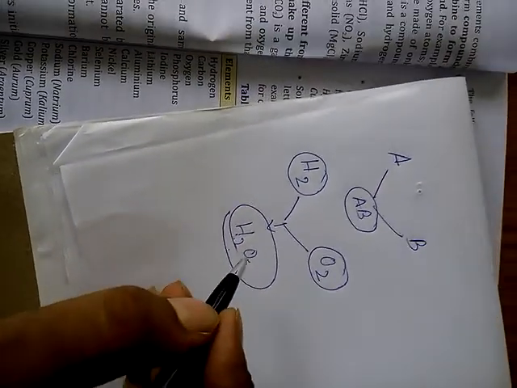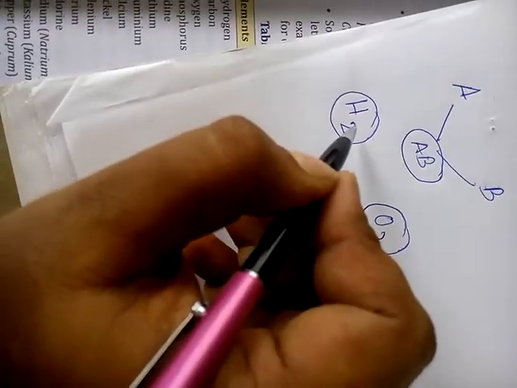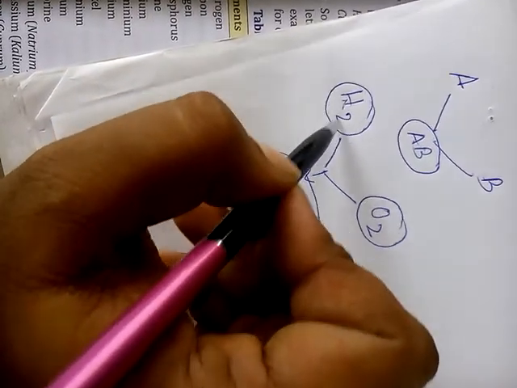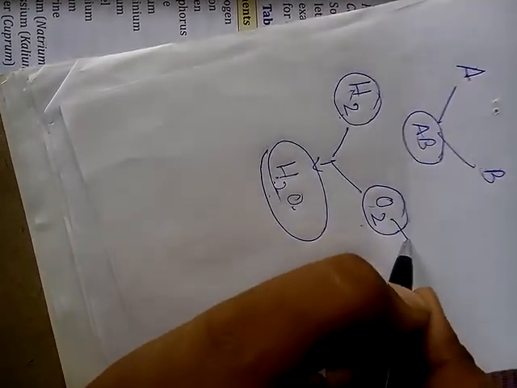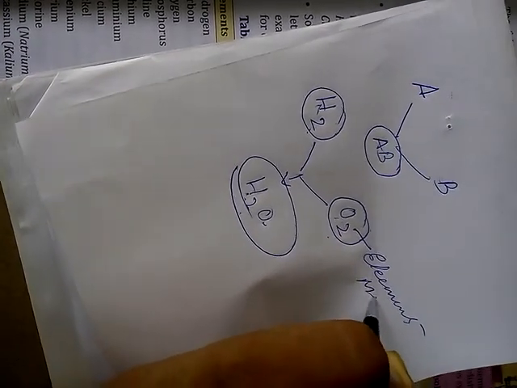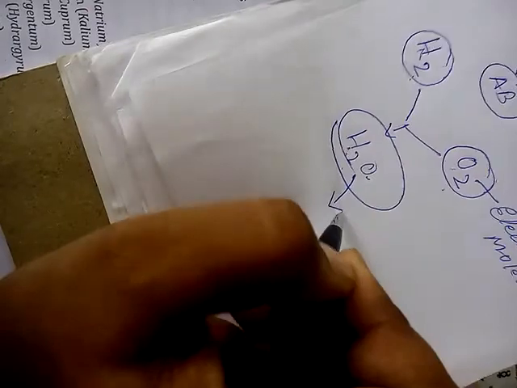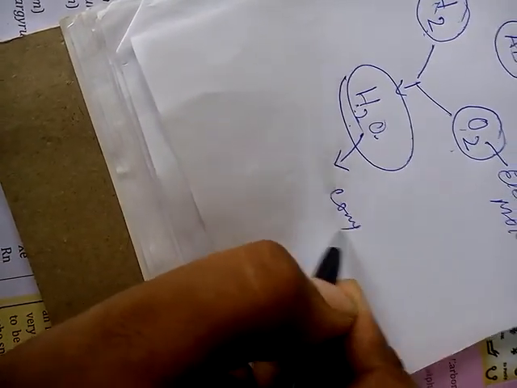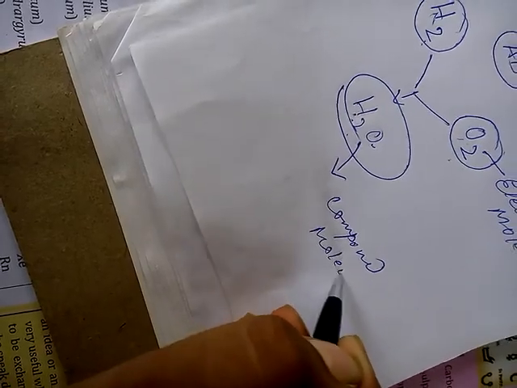But how do you understand whether it is a simple element? Just look here. Two hydrogen atoms have combined, two oxygen atoms have combined. So these are element molecules. But this one is a compound molecule. So we will write that this is a compound molecule.